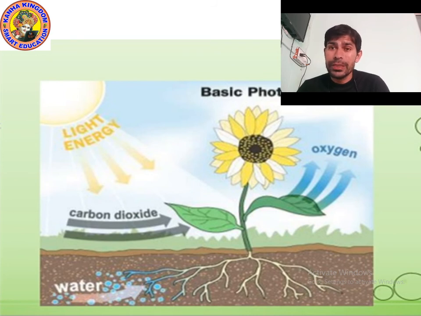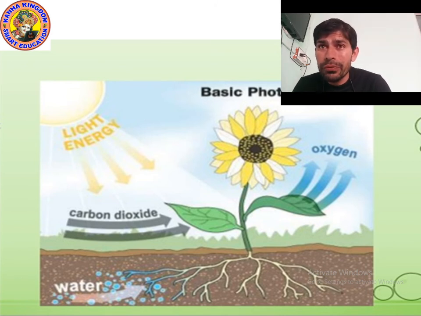Plants make food with the help of chlorophyll. What is chlorophyll? Chlorophyll gives green color to the leaves and the whole plant. Can you see the picture? The plant is green. Leaves are green because chlorophyll is present in leaves. That's why their color is green.